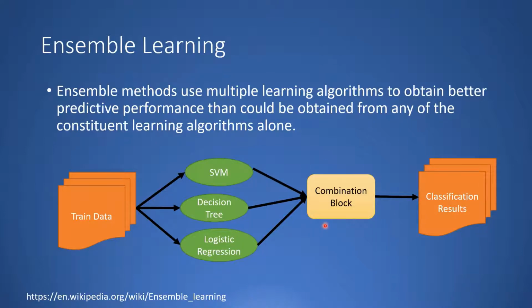Now this combination block is where your ensemble methods come into the picture. So it is like building multiple classifiers to perform classification on the data, and how can you combine the results of these multiple classifiers.